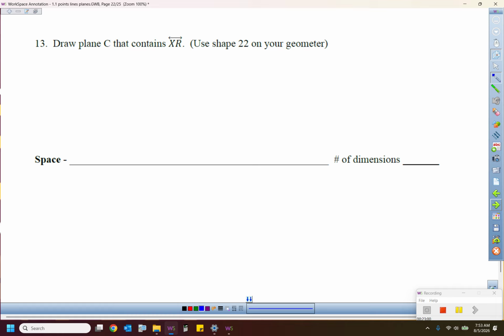And then finally, if you have your geometer, we'll use shape number 22. All the shapes are labeled with a number next to them. This is the one I like to use for the plane right here. So if you just have a straight edge, try your best to draw something that looks like this. They say draw plane C. Cool. So that means we're going to put C in the corner. That contains line XR. So line XR is just going to be on the inside of it.